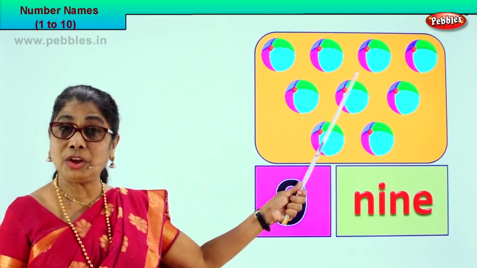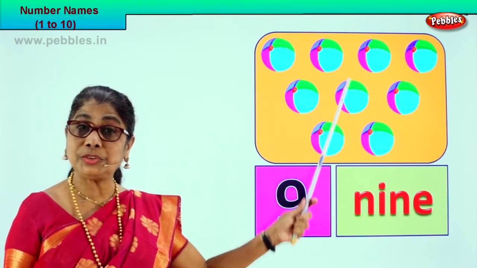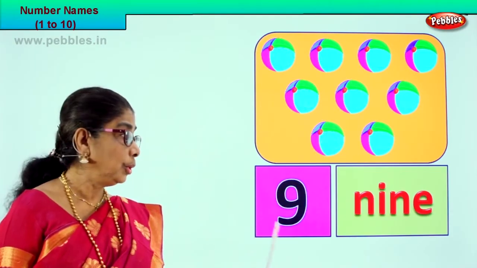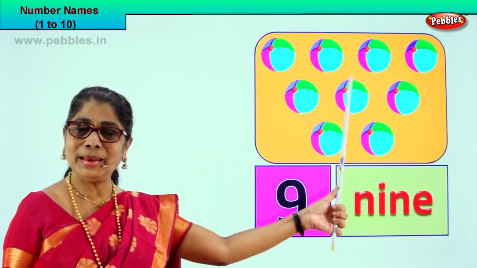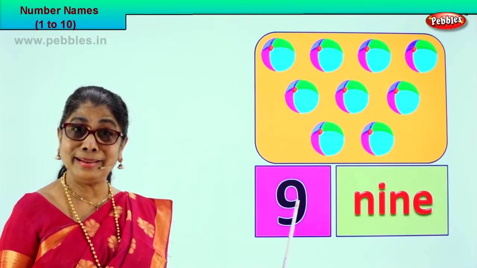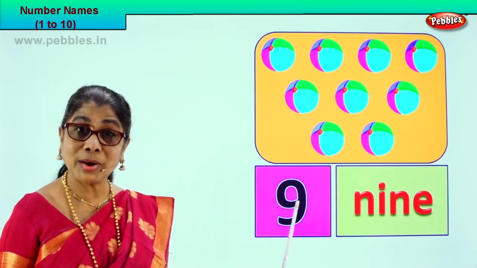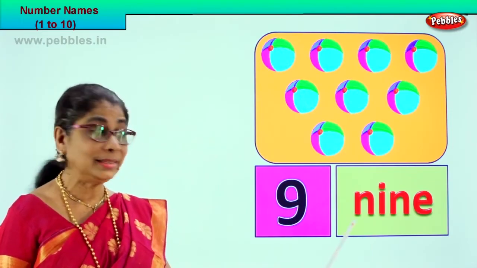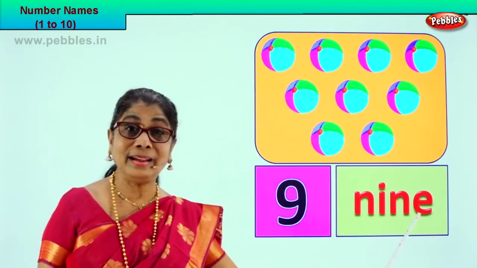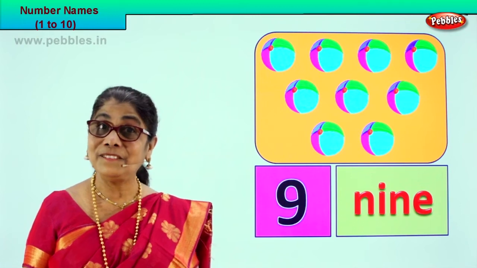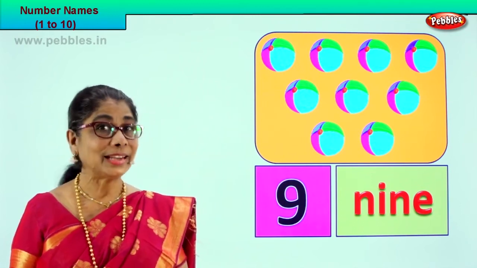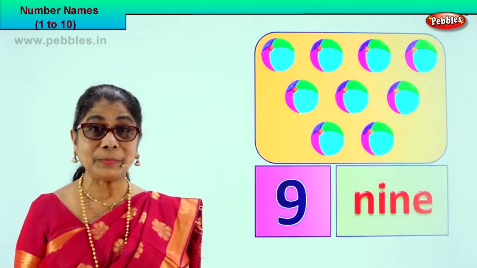You counted and you got 9 beautiful pictures, and you wrote the number 9 here. Number 9 balls. And how do you write number 9 in words? Here we are. N-I-N-E, 9. Very good. Shall we go to another picture?